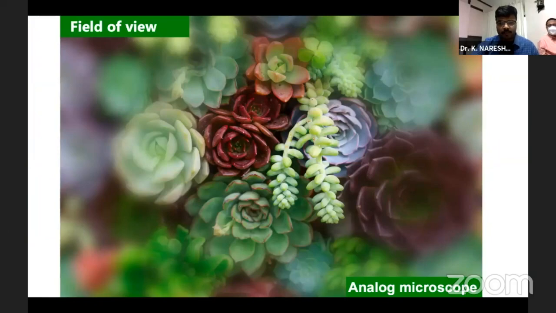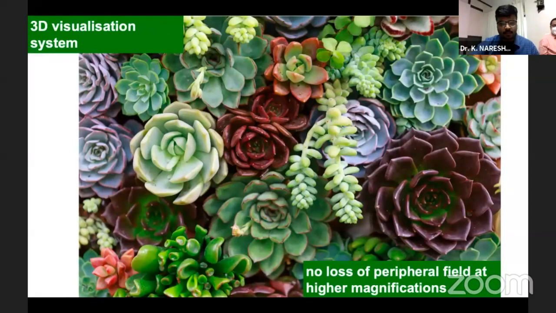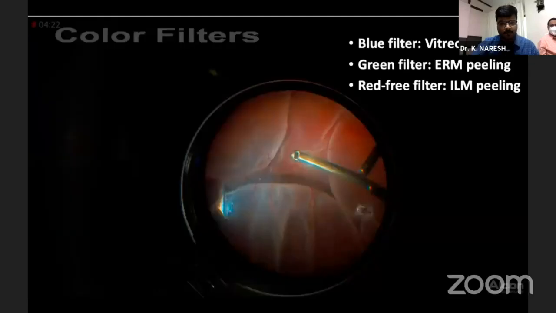In an analog microscope, at higher magnification, there's a loss of field, especially in the periphery. But in the case of a 3D visualization system, there's no loss of peripheral field, even at high magnifications. The 3D visualization system reduces the illumination level by 50%. So that means less illumination, lower phototoxicity.